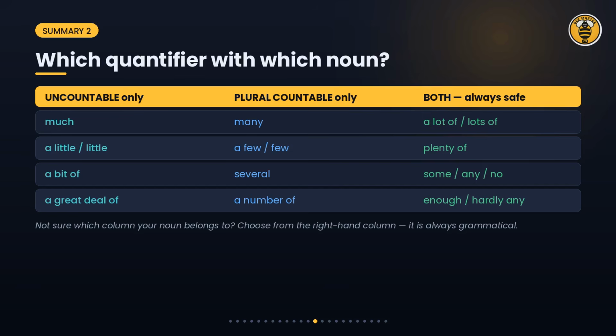And here is the master table for every quantifier in this lesson. On the left, words that only take uncountable nouns: much, a little, a bit of, and a great deal of. In the middle, words that only take plural countable nouns: many, a few, several, and a number of. On the right, the flexible ones that take both: a lot of, lots of, plenty of, some, any, no, and enough. If you are ever unsure, choose from the right-hand column.